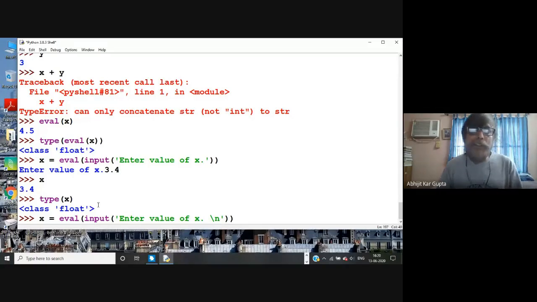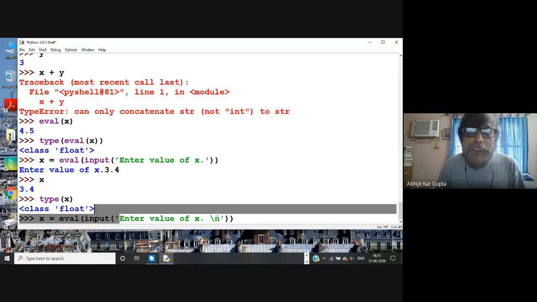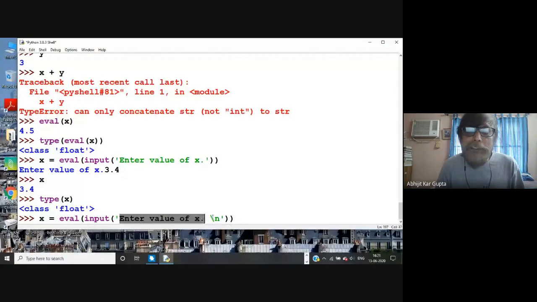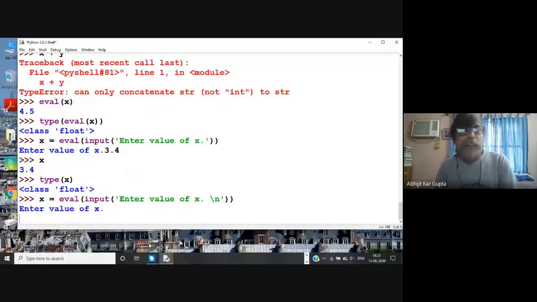That means a new line. Now it looks better, right? Earlier, the number was appearing here, and it doesn't look nice. So now you see, enter the value of x. You give some 5.6, and it shows 5.6.